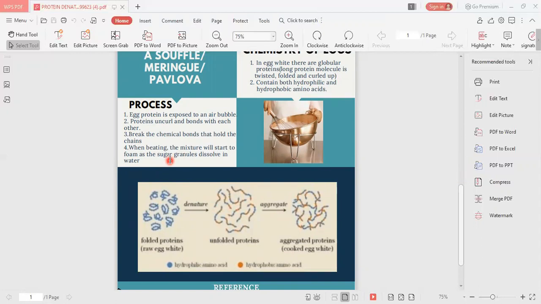During the beating process, the sugar and egg white mixture will start to form as the sugar granules dissolve in the water present in the egg white protein, which in turn increases the strength and elasticity of the entire emulsion. The more you beat, the more air is incorporated and the more bubbles will form, making the foam swell. So you can see from the picture that first, the raw egg white has the folded protein, then during the beating process, it starts to unfold and become aggregated when the egg white is cooked.